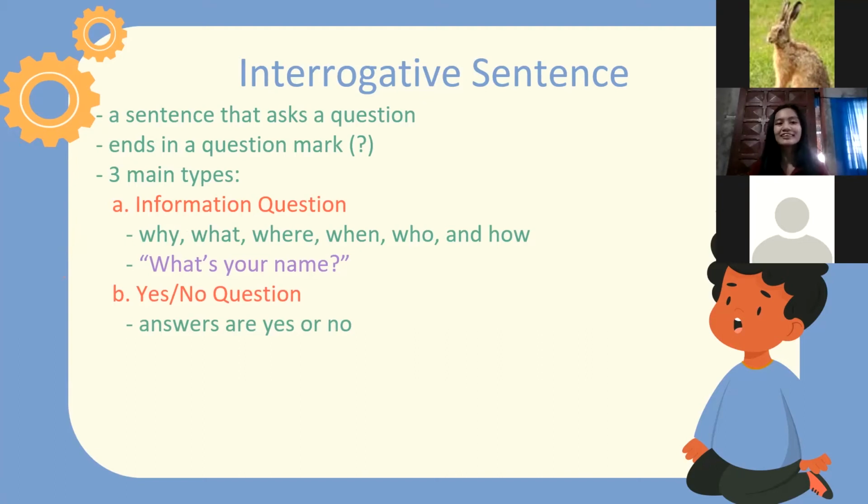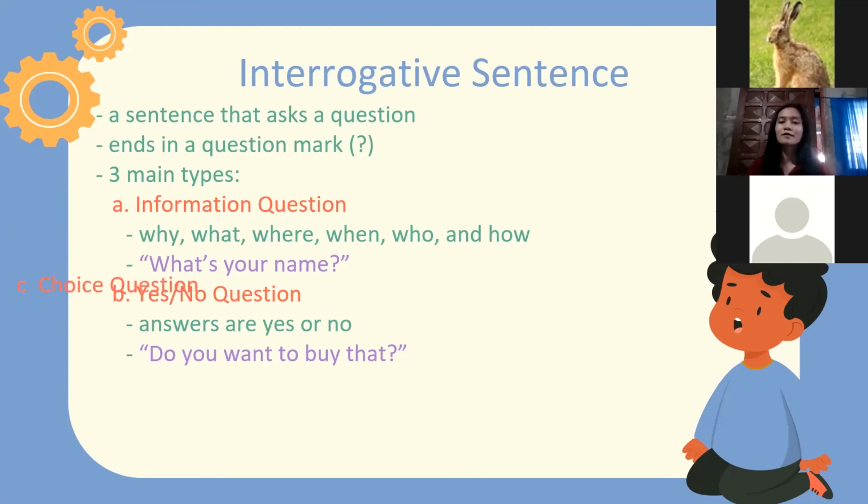Yes, very good. Examples of these are, do you want to buy that? Another is, is he busy? And another one is, does she have a dog? And in this question, you will answer either yes or no.